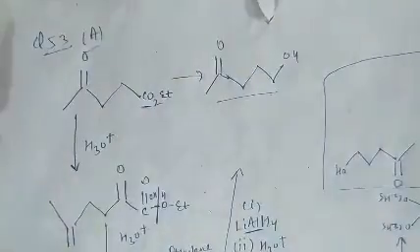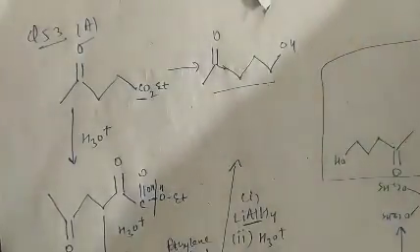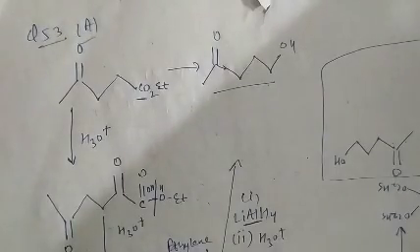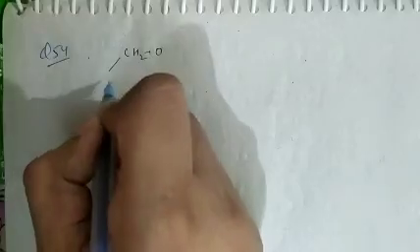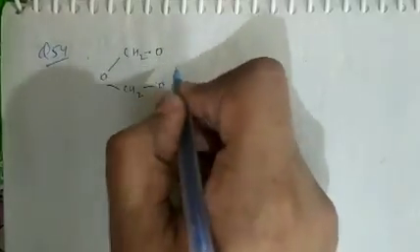See question number 54. In question number 54, what is given there? The polymer is given there, that is CH2, O, CH2, O and CH2.